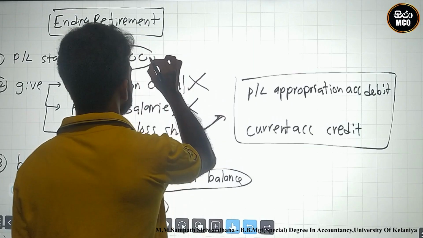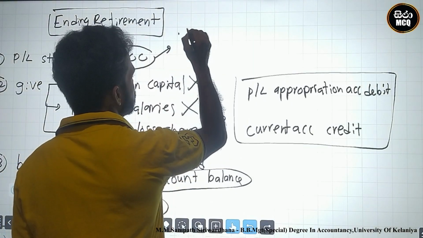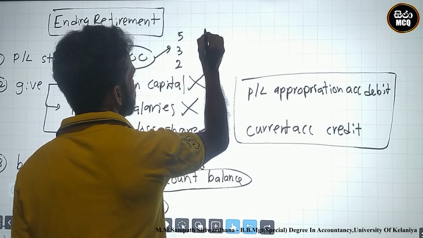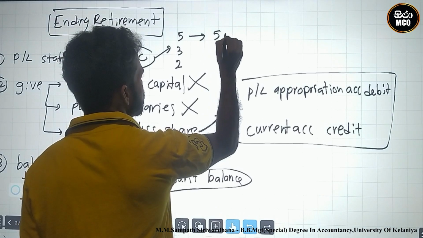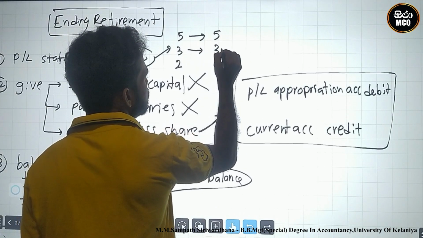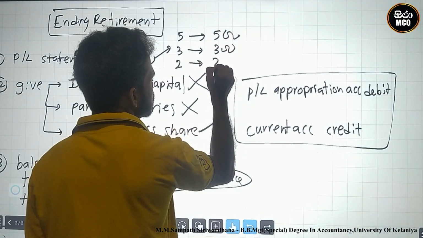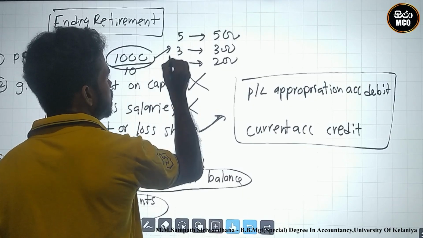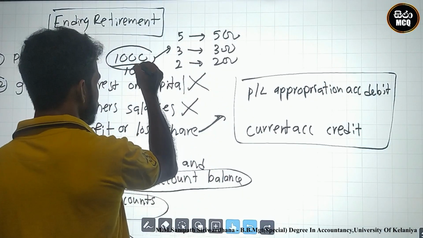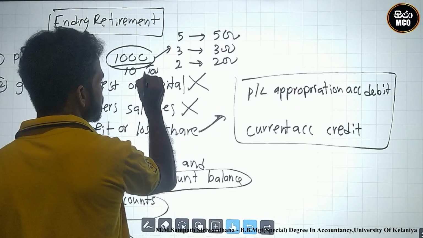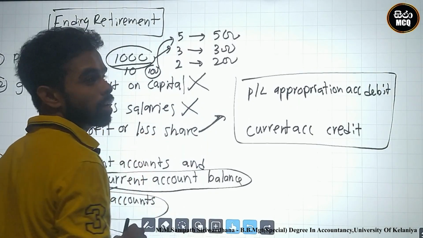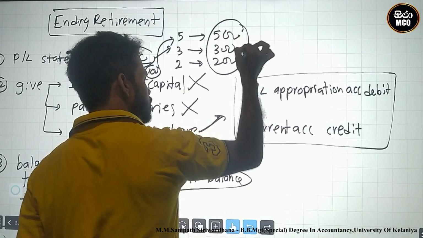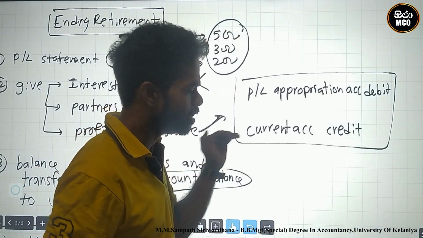Therefore, I distribute this 5 to 3 to 2. These are the shares, 500, 300 and 200. You must divide by 10. Why? 5, 3, 2 is 10. Total is 10, so you must divide by 10. This answer is 100, and 5 hundreds is 500. These 500, 300 and 200 are the profit shares. You must identify them as this.